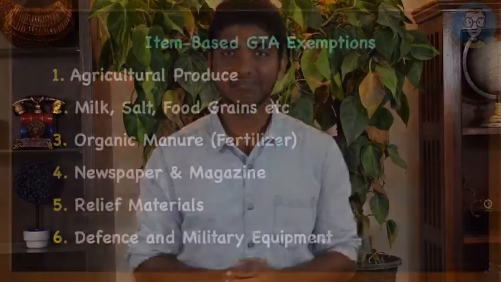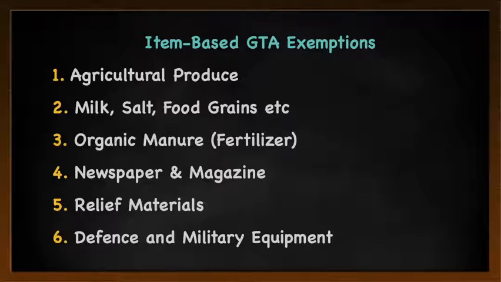There are 6 items. If someone sends these 6 items to anyone else through GTA, it is exempt. So it is a very simple point. If anyone is sending these 6 items, then it is exempt from GST. Let us see what these 6 items are. They are agricultural produce, milk, salt and food grains, organic manure, newspapers and magazines, relief materials, and the last one is defense and military equipments. That means if anyone is sending any of these 6 items, it is exempt from GST.